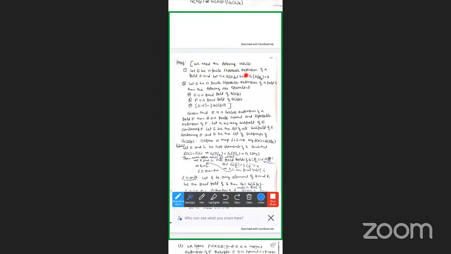Let E be a finite separable extension of field F, and let H be a subgroup of G(E/F). Then G(E/E^H) equals H. Using this result, we can directly say that for any subgroup H of G(E/F), we have H equals G(E/E^H), where E is a finite separable extension of F. So by result 1.